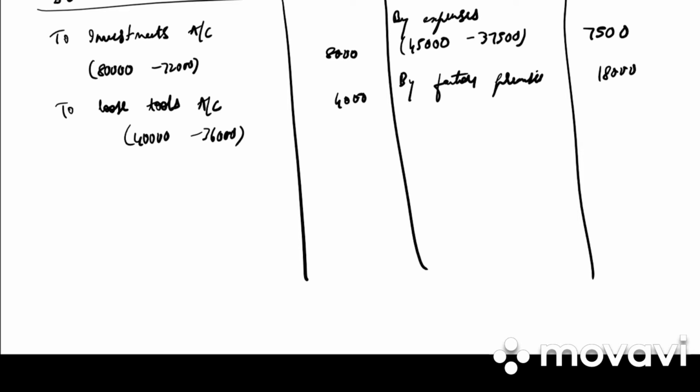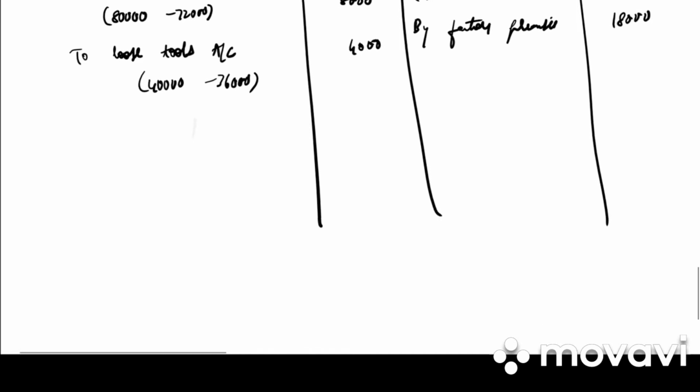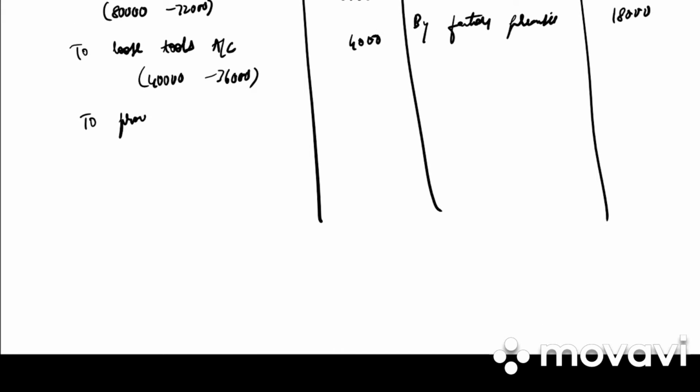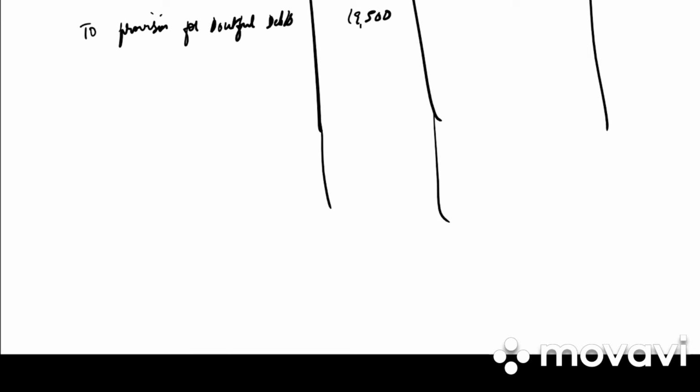Next, provision for doubtful debt increased by 19,500. So it is 10,000 and they have increased by 19,500. So it is to provision for doubtful debts, 19,500. Whenever they have given by, you need to write the full amount. If they had given to 19,500, you would write 19,500 minus 10,000. Anything else is being given? No. Then we need to total the revaluation account.